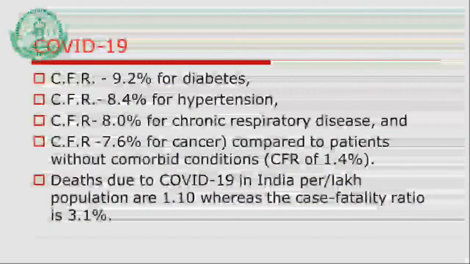Case fatality rate, now the second scenario we will take into consideration. A person who has diabetes and now develops the coronavirus: in such a person, approximately 9.2%. In case of hypertension, it is 8.4%. Chronic respiratory disease and developing corona, 8%. Cancer patient, 7.6%. So death due to COVID-19 in India per lakh population is 1.2, whereas the case fatality